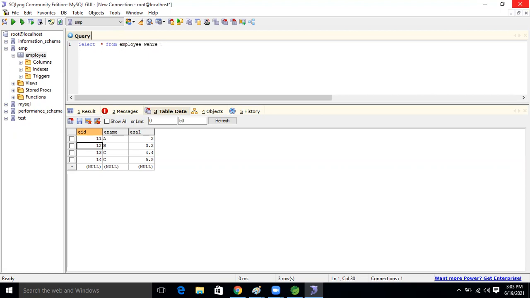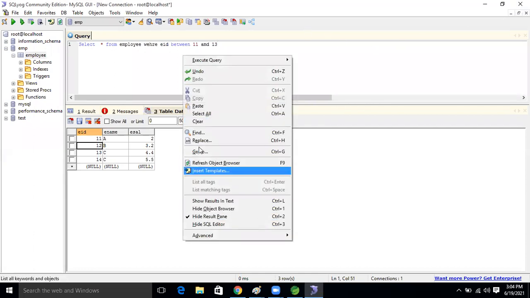We will take the where condition: where EID between 11 and 13. Just let's take the 13, right? Now let's execute the query now, guys.